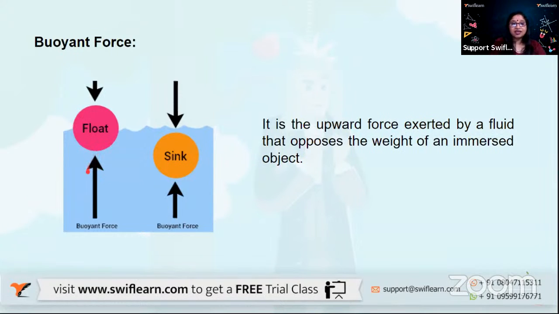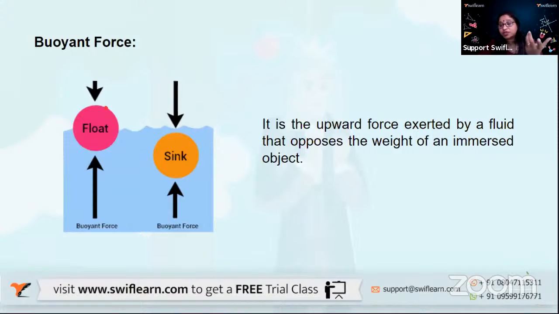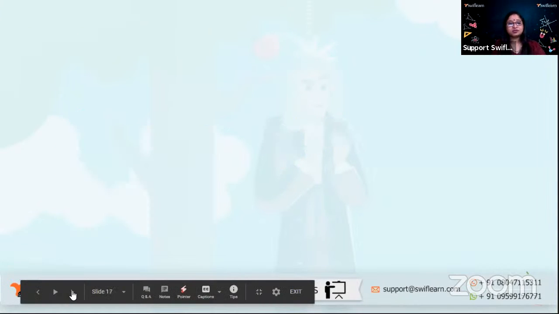So you can see this is exactly what we are talking about. The buoyant force, and this is the weight of the object which is acting downwards. If the weight of the object is more than the buoyant force acting upwards, the object will sink. And when the buoyant force acting upwards is more than the weight of the object, then that object will float. This is a simple concept when we apply our idea about the buoyant force to flotation and sinking. So let us learn something more about this.